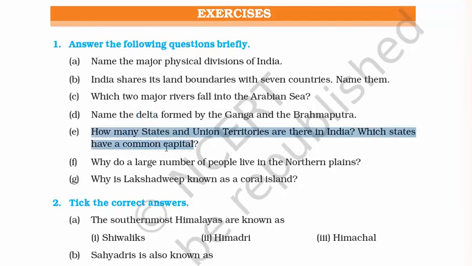Fifth question, how many states and union territories are there in India? So we have 29 states and 7 union territories. Remember that, it's 29, not 28. The 29th state is Telangana, which was formed in 2014.